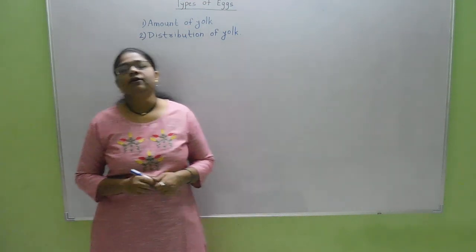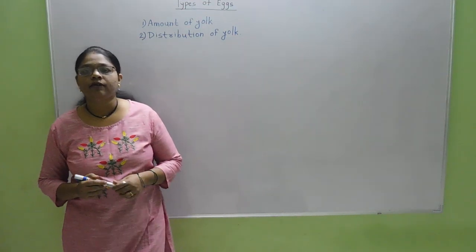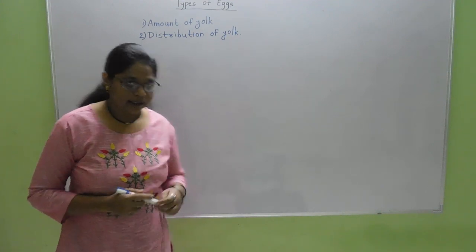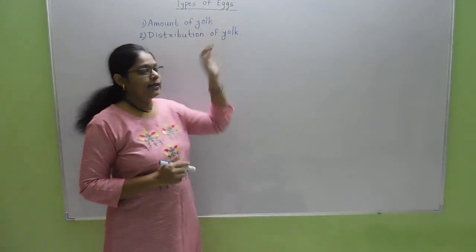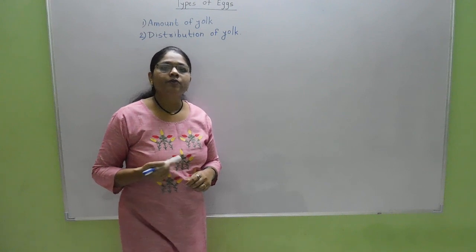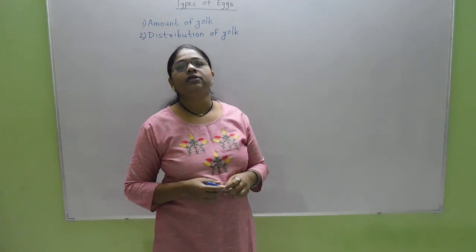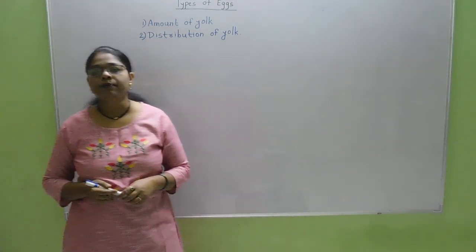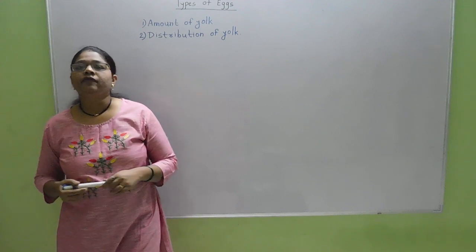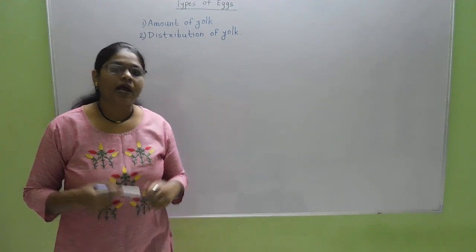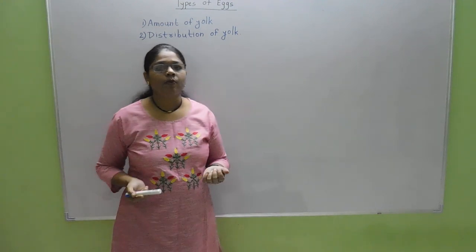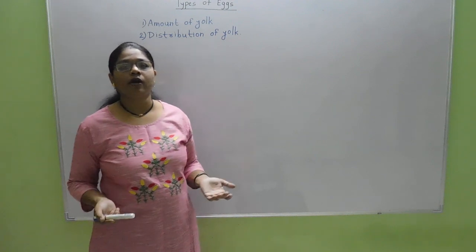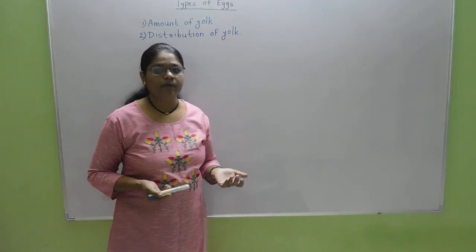Today we will see one of the simple topics from developmental biology, that is the types of eggs. Now the types of eggs in animals are dependent upon the adaptive conditions of the organisms, as well as how the development of an organism is taking place.